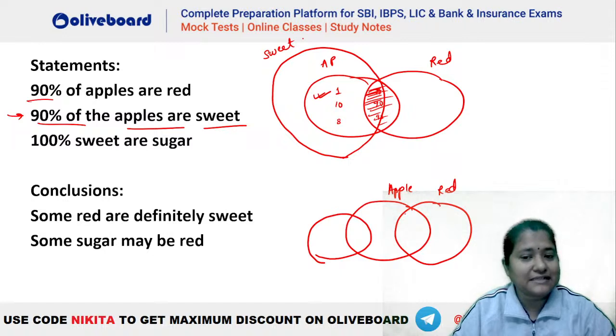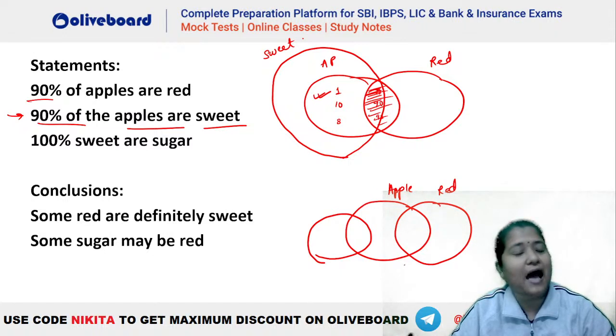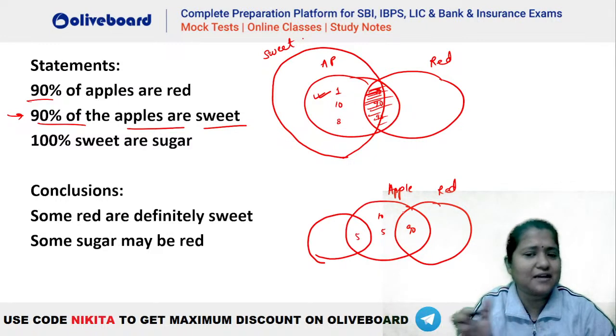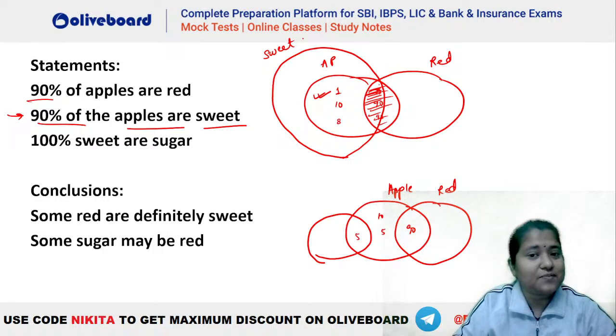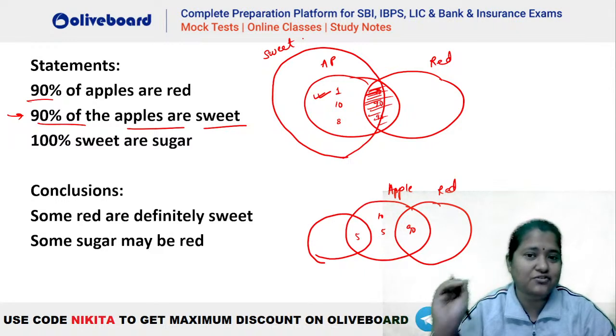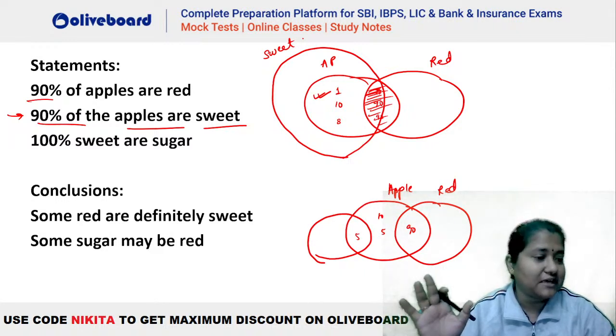So here, let's say if we have 90% of the apples are red, we know, let's say this is 90, so this remaining is 10, isn't it? So here you can see that 5% could be such that this is 5% and this is 5%. You can take anything which is less than 10 such that it is not interacting with red. But if it is 90% here, or if it is something which is greater than 10, there has to be a specific portion of sweet which has to be definitely a part of red. Isn't it? I hope this is clear everybody.